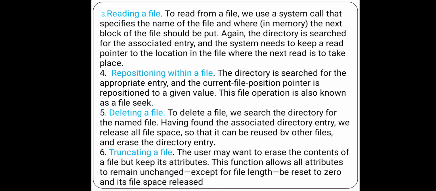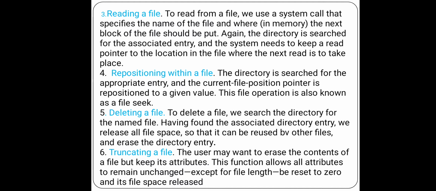See here, the directory is searched for the appropriate entry, and the current file position pointer is repositioned to a given value. Whatever position we have now, we reposition to a given value. Here, given value means you have to give 2 bytes or 3 bytes or 10 bytes. So now we are at 10 bytes, and I want to move by a given value of 10, which means 10 plus 10, 20. So it moves from the 10th position to the 20th position, right? Like that.